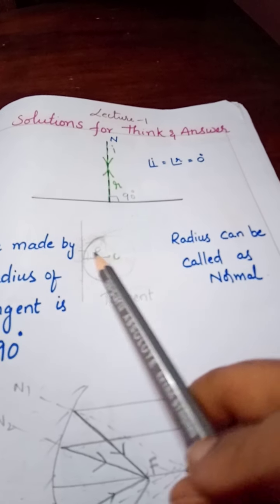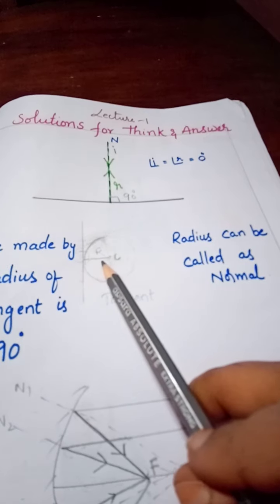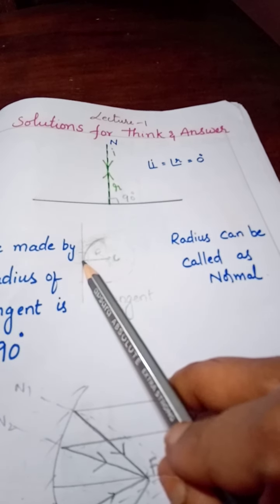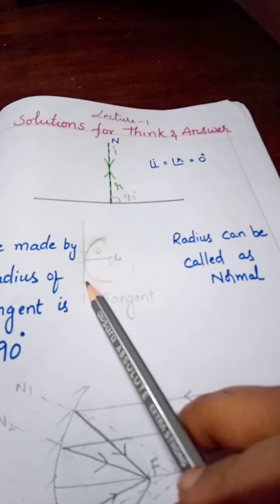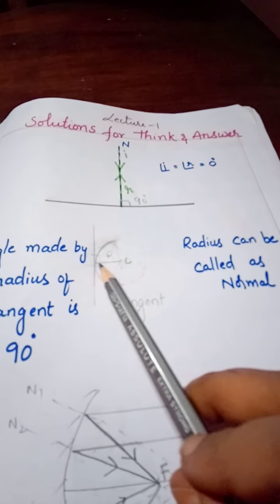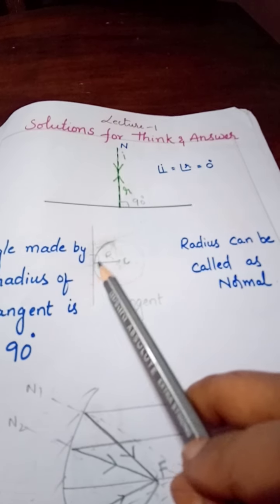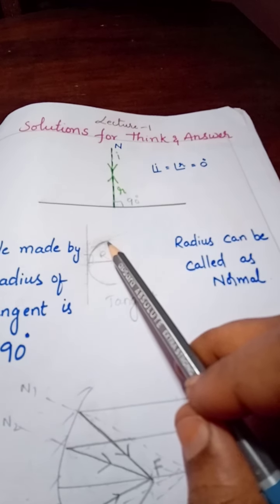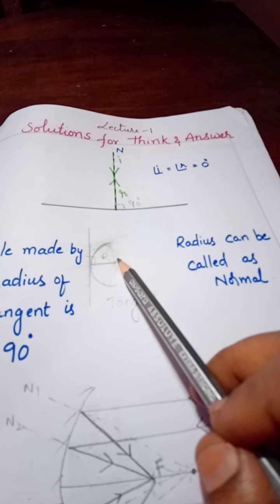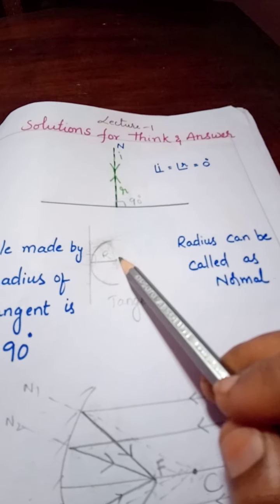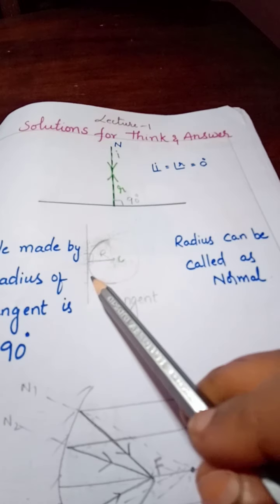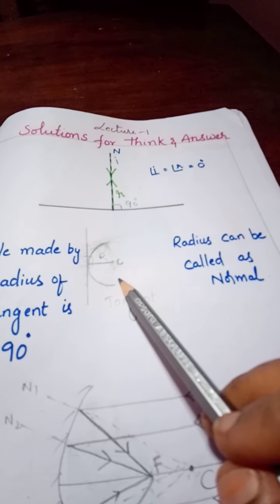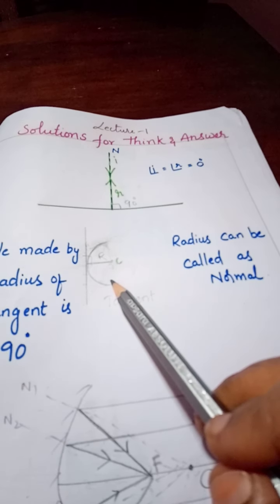The distance between circumference and center is called radius, and this radius is touching at the point where you draw the tangent. So the tangent makes a 90 degrees angle. With geometry we can say this. You can take a radius here, or here, or even here; if you draw a tangent, it will make a 90 degrees angle only.